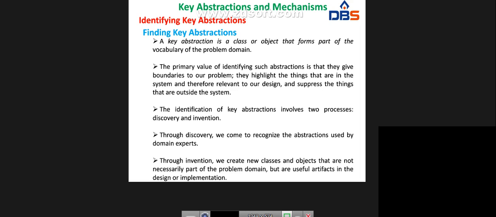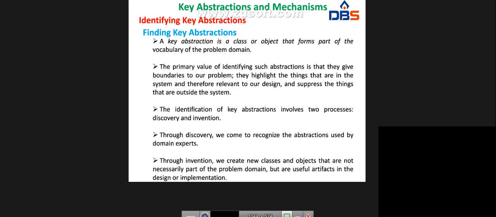The identification of key abstractions involves two processes. The first one is discovery and the second is invention. Through discovery, we come to recognize abstractions used by the domain experts. Through invention, we create new classes and objects that are not necessarily part of the problem domain but are useful artifacts in the design and implementation.